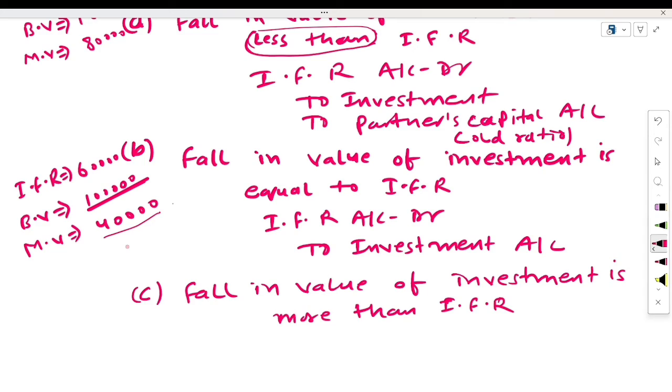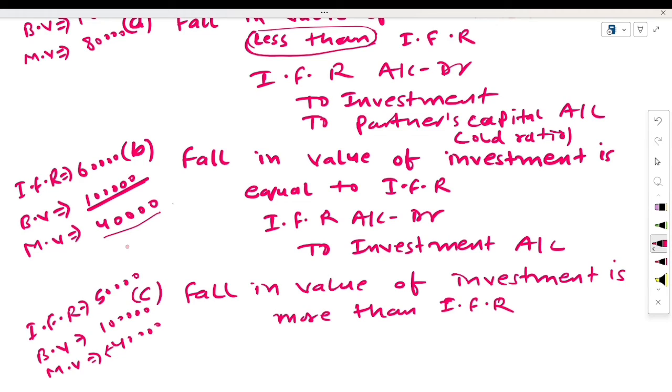What would happen here? Just for example, suppose your investment fluctuation reserve is rupees 50,000. Book value of investment is 1 lakh, and your market value of investment is here 40,000 as it is.